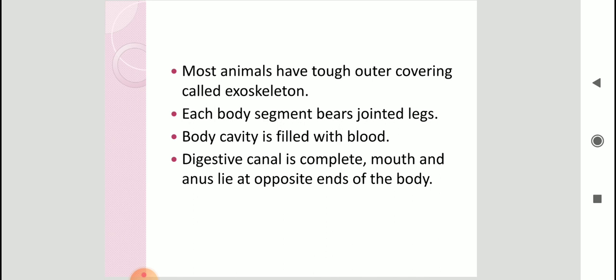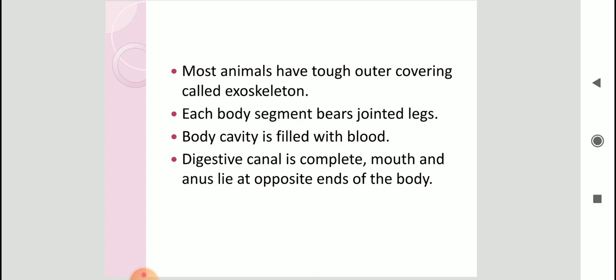Now each body segment bears jointed legs. This you all know, you've seen so many insects, and you all have observed that they have jointed legs. Body cavity is filled with blood. What is body cavity, children? Body cavity means the space inside the animal body. So inside the animal body, all the internal organs will be present, plus there will be an inner lining of cells and some fluid will be present, correct? So here also the body cavity is filled with blood.